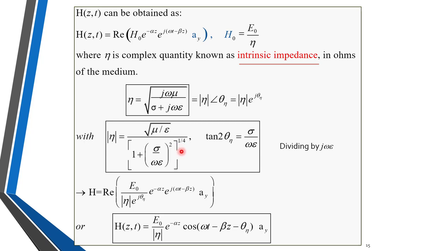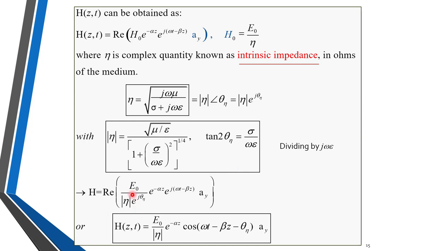Okay, with an angle of theta n, tan of 2 theta n is equal to sigma upon omega epsilon. This tan 2 theta n is called the loss angle. How much loss in terms of phase shift has occurred is called the loss angle. So tan 2 theta n is equal to sigma upon omega epsilon.